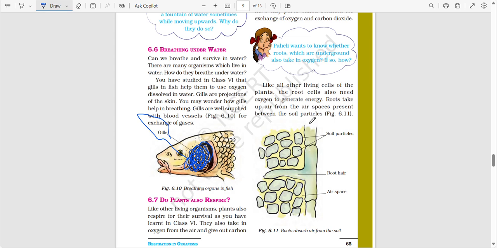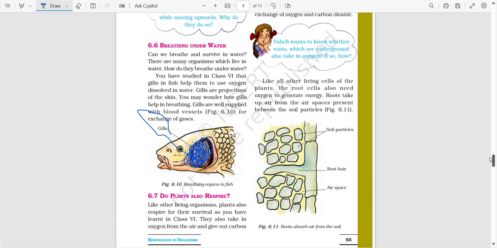The roots take up air from the air spaces present between the soil particles. So roots also breathe in and out using the space between the soil and air particles. This is the diagram for that.